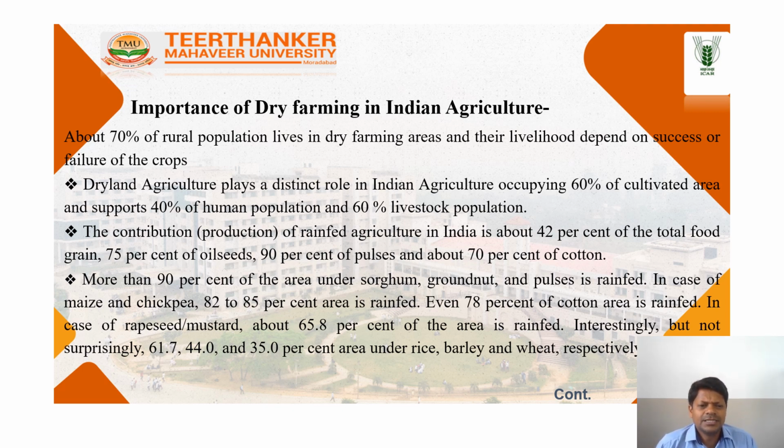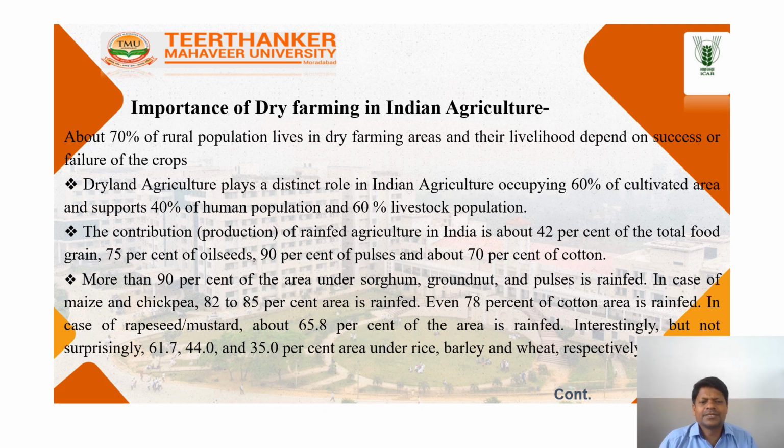The contribution of rainfed agriculture in India is about 42% of the total food grain, 75% of oilseed, 90% of pulses, and about 70% of cotton. So this shows the role of dry farming in crop production.